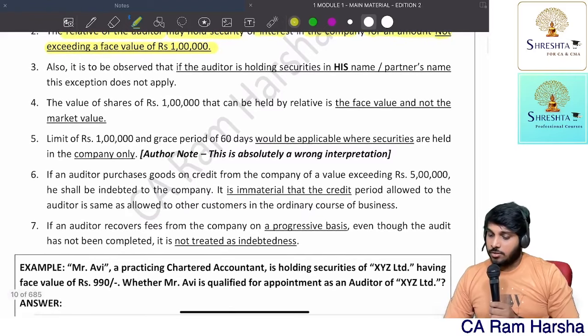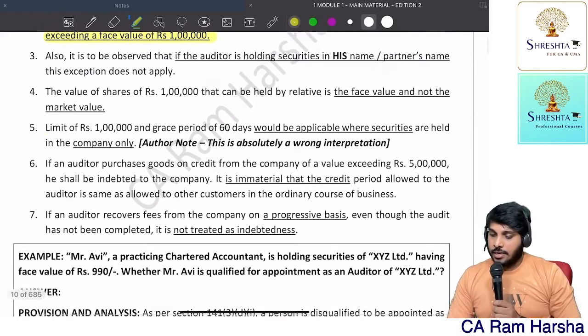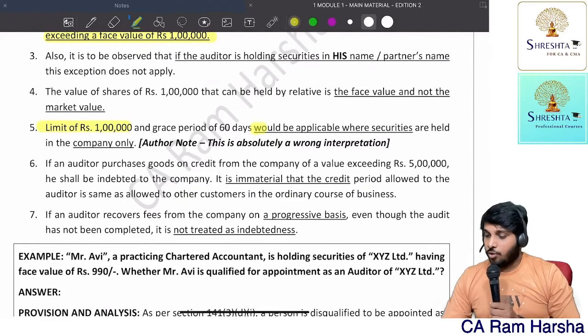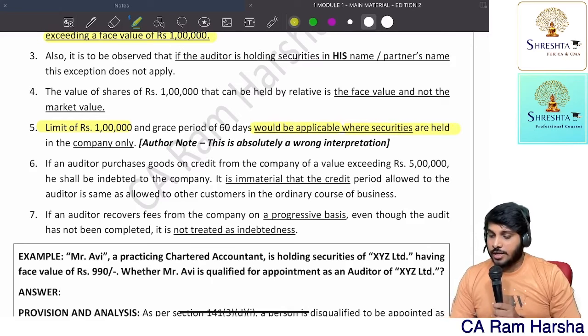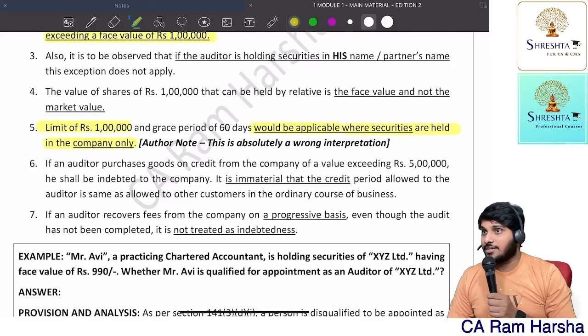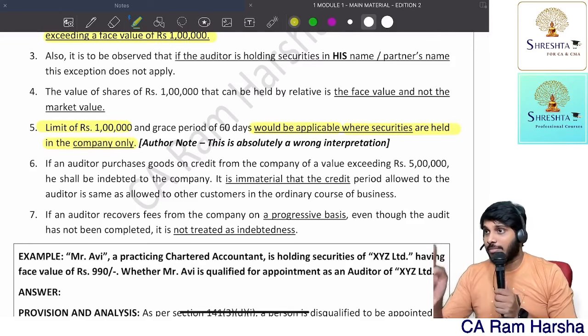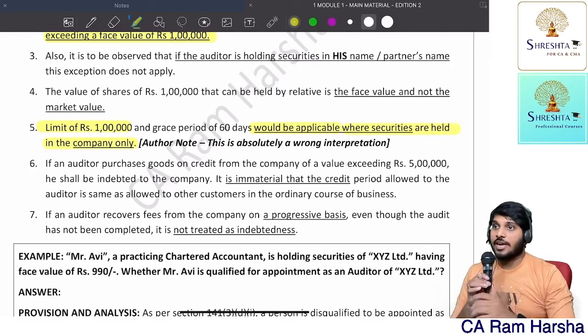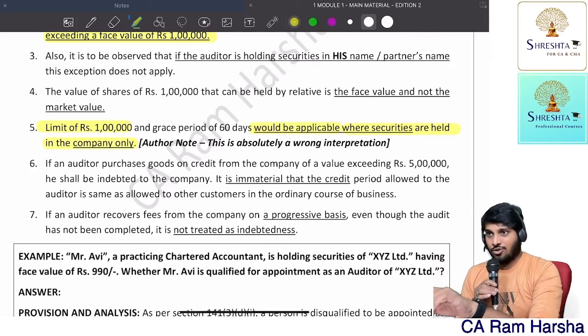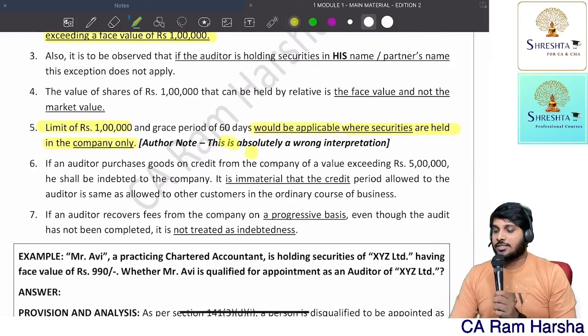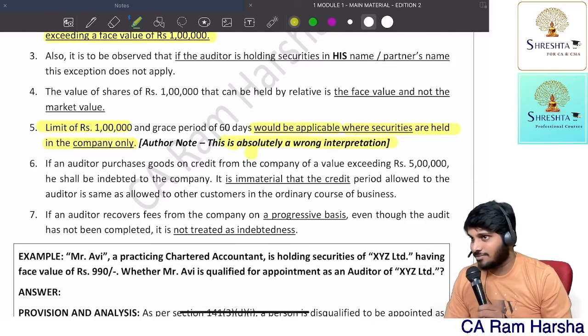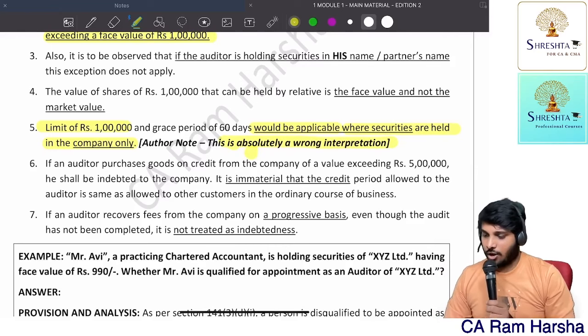Now, the limit of rupees 1 lakh would be applicable where securities are held in the company only. This is what the institute material says. This is what you have to write in the suggested answer also, in the exam also. But logically, it's a wrong interpretation. Getting the point? Logically, it's a wrong interpretation.